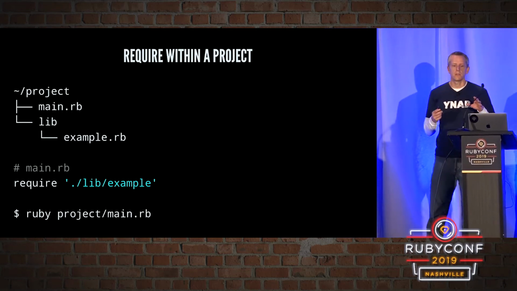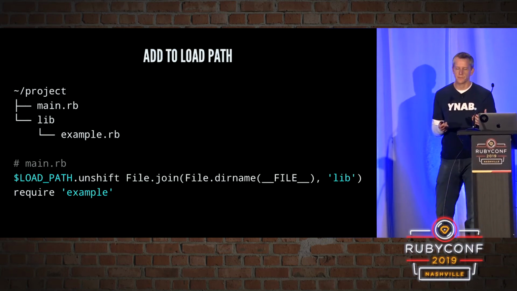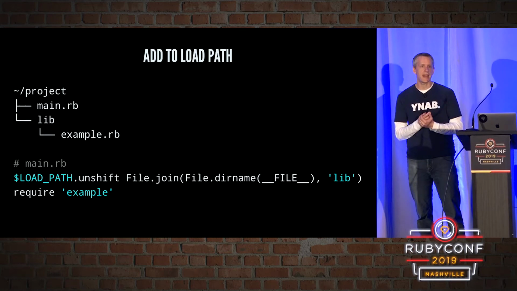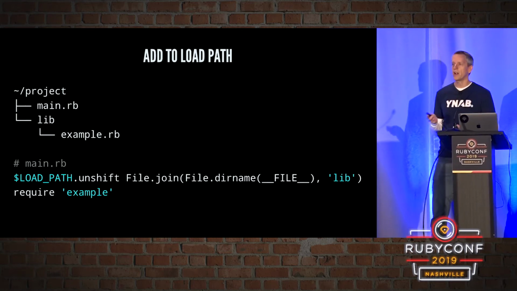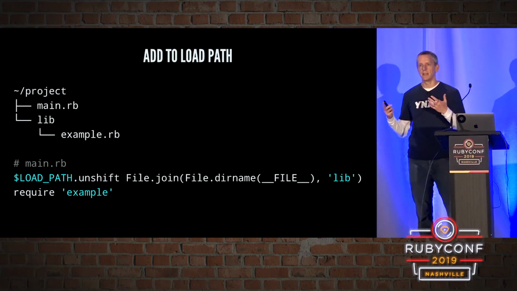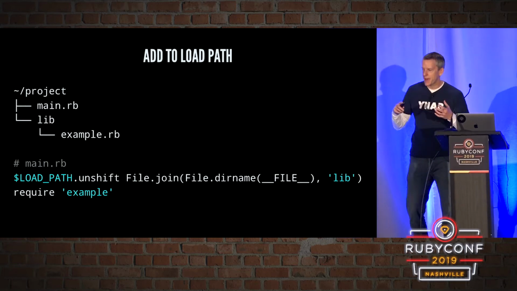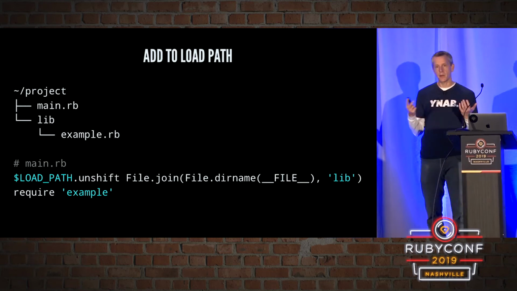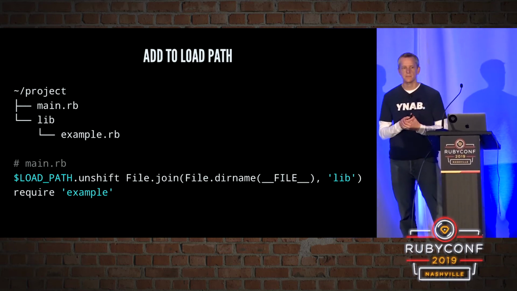OK, so how can we reliably require this example file? What we can do, one option, is to actually add our lib directory to our load path. If we're going to be requiring a lot of things from this lib directory, not a bad idea to have that lib directory in our load path. And that's exactly what this line does. It takes the path to the current file, which is main.rb, adds it to the load path, and now we can just require example and anything else that's in our lib directory.